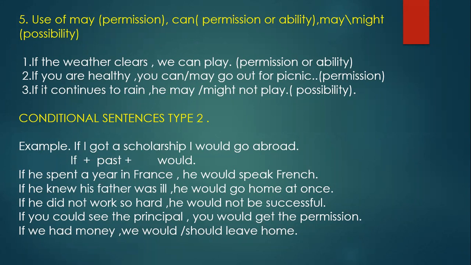So the if clause is now correct. Now the main clause should be in will. We will be disappointed. If she does not come, we will be disappointed. I hope you have written correctly.